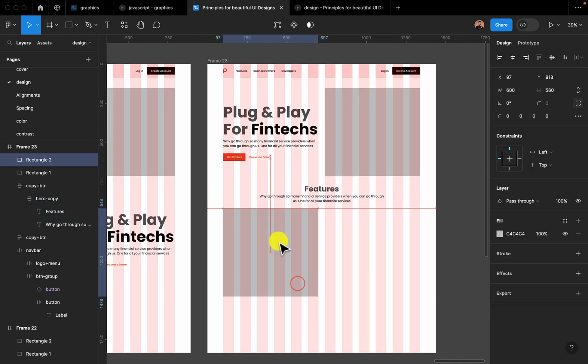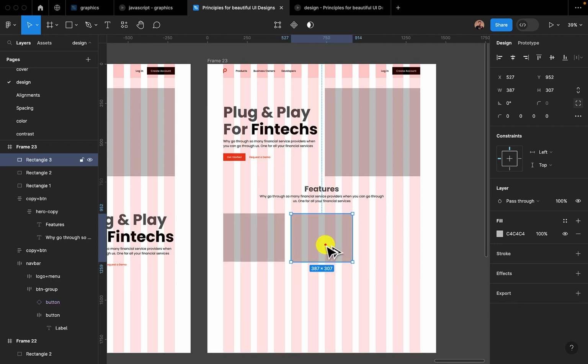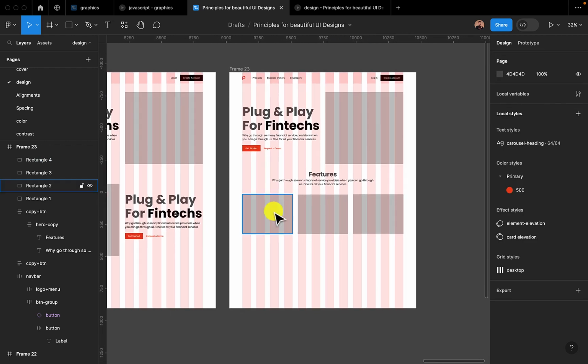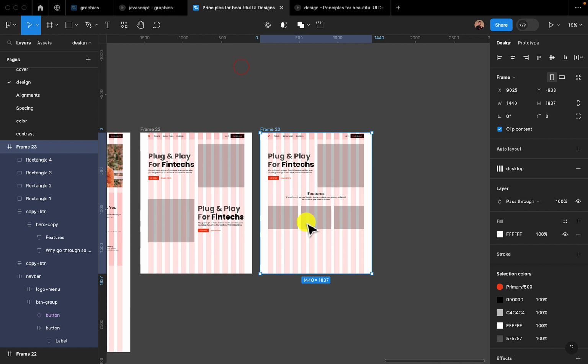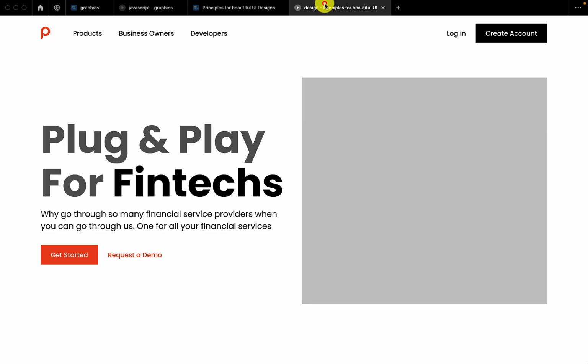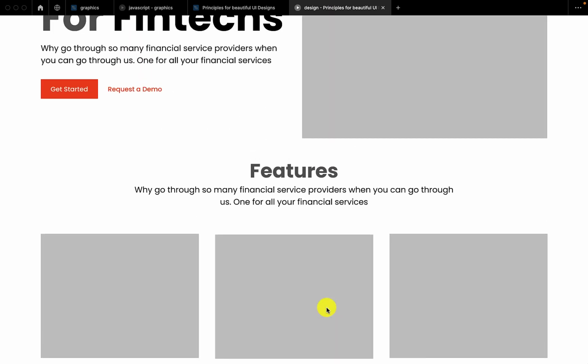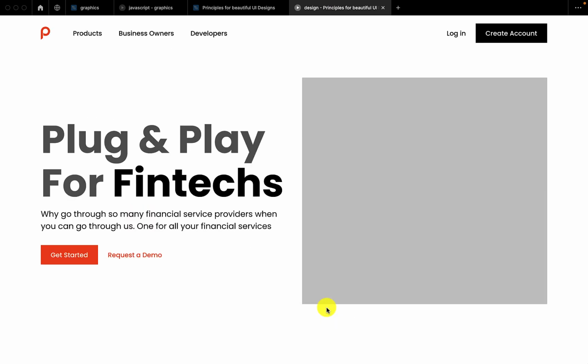So if we have something like this, the other one should be like this. The next section should probably look something like this. So I'm dividing it by 4, by 4, and by 4 as well. Something like this. So after this, we can still have another section. So let's take a look at it now. After this, we can have something like this. So this is better than this.